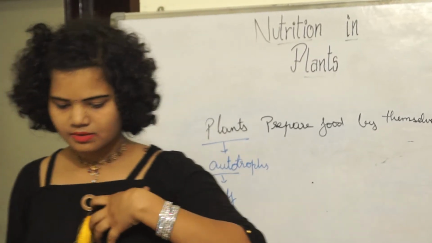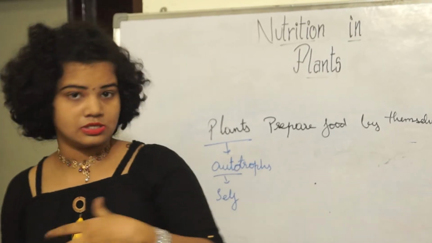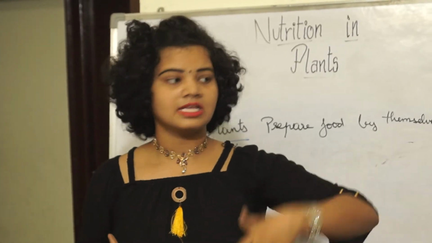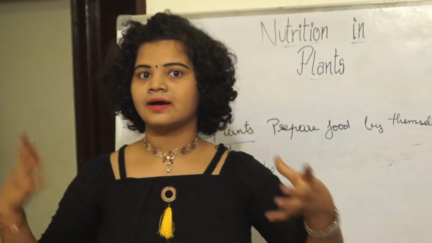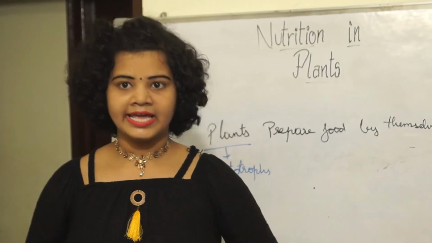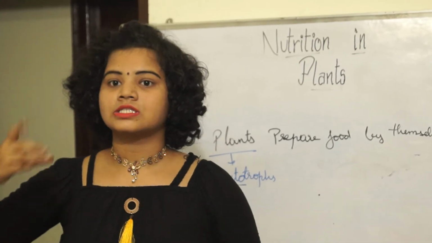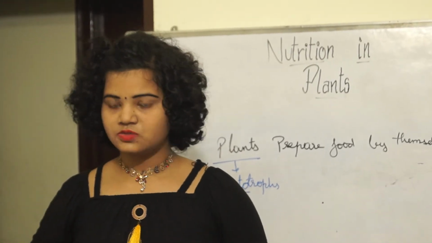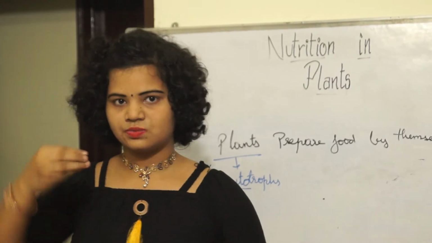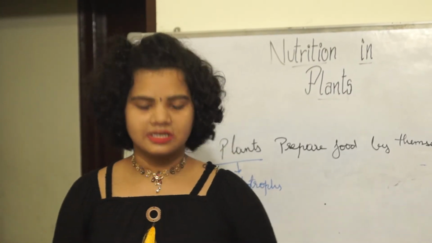And the animals also give us food, such as meat, milk, eggs, ghee, fish, chicken, mutton. All these food items come from the animals, which we eat and on which we survive.